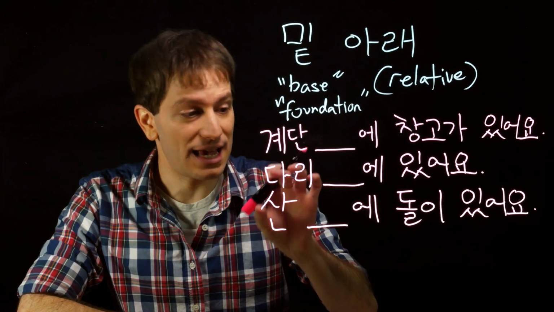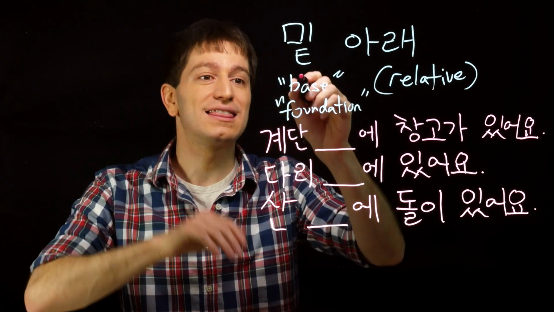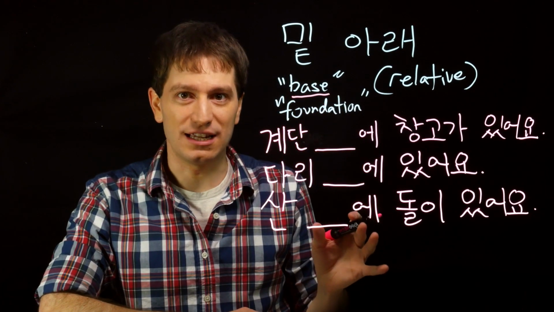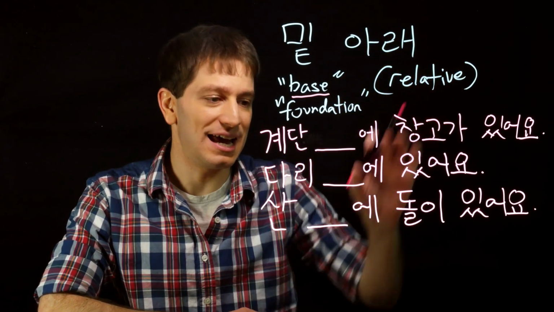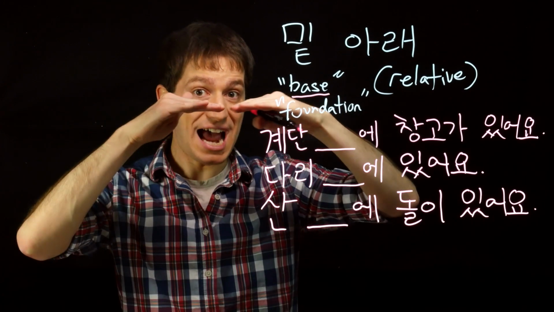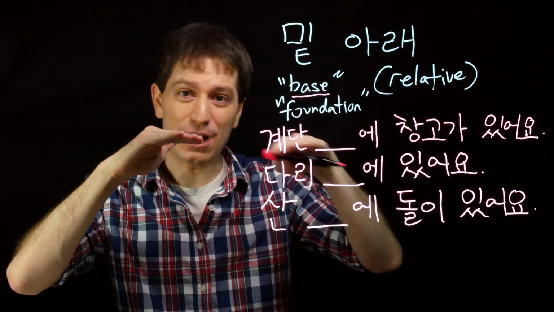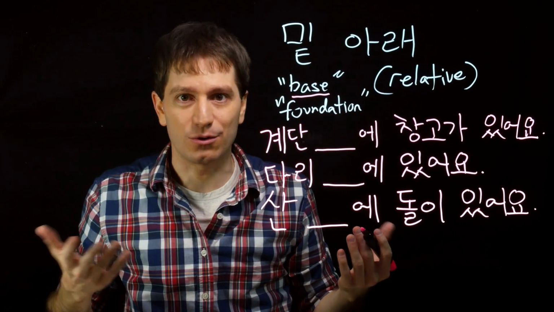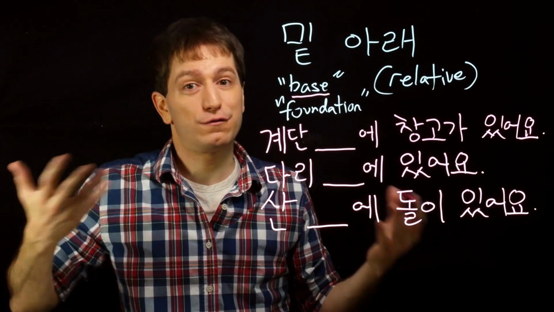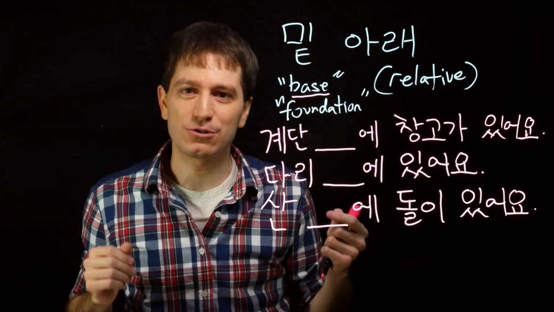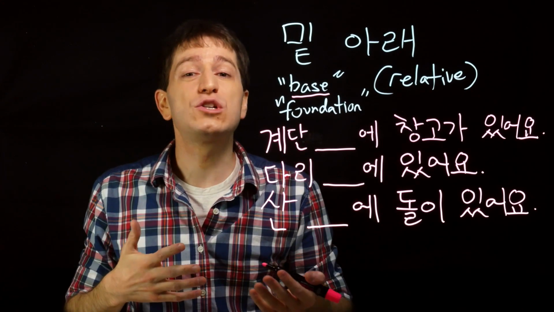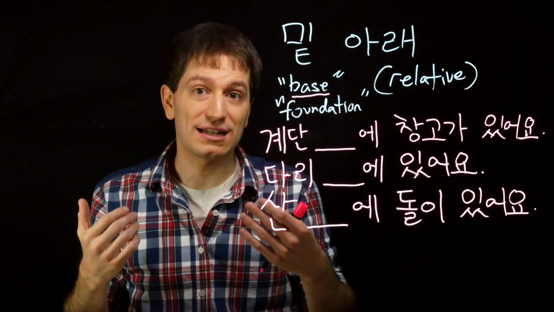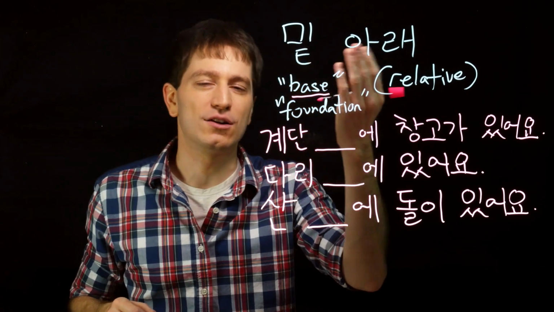If we were to say 산 밑에, what we mean is at the base of the mountain, there is a stone. Whereas if we were to say 산 아래에 돌이 있어요, we're saying that actually below the level of the mountain, so perhaps underground, there is a stone. Maybe there's a famous stone that's at the base of the mountain, or maybe that famous stone is hidden below the mountain. Depending on which one you'd want people to think that you're trying to say, choose to use 밑 or 아래.